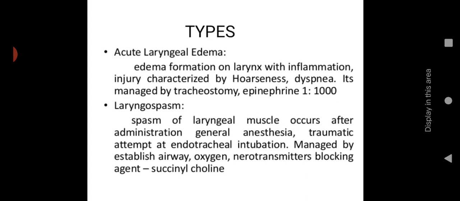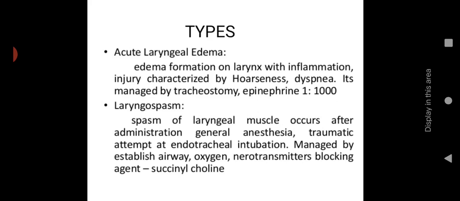And it can be managed by tracheostomy. With the help of tracheostomy you can manage this condition; the opening we make in the trachea is called a tracheostomy. And epinephrine injection also will help in this condition. Then laryngospasm. Spasm of the laryngeal muscle occurs after administration of general anesthesia or a traumatic attempt at endotracheal intubation. Laryngospasm means the laryngeal muscle goes into spasm or becomes rigid. Mainly it occurs due to administration of general anesthesia. After administering general anesthesia, this laryngospasm can occur, or when there is a traumatic attempt at endotracheal intubation.